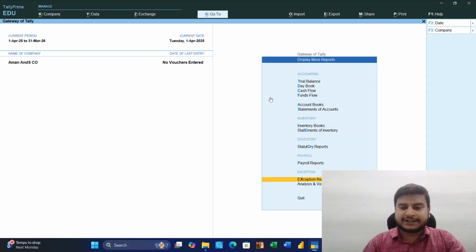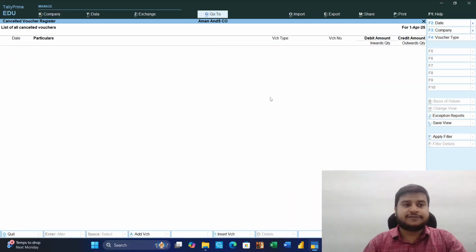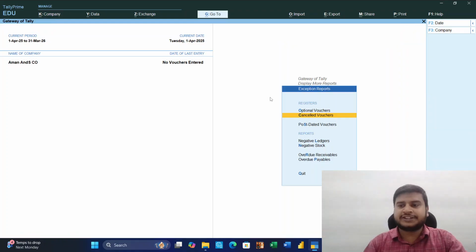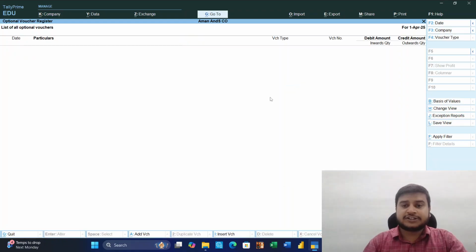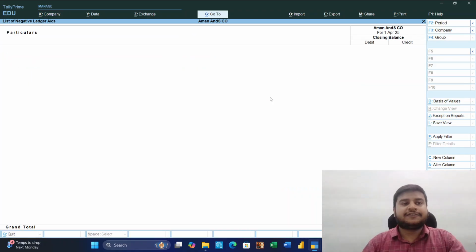Payroll report, exception report is also one of the features. Exception report is very useful. Cancelled vouchers: we can get the list of all the cancelled vouchers here. Optional vouchers, we can also get the list of all the optional vouchers, cancelled, post-dated vouchers. Negative ledger is also a very good feature. We can get the value.